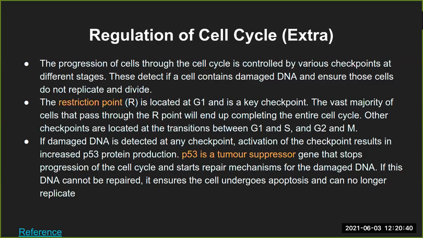It might be harmful, it might be just the same, but surely the cell does not want that changed DNA during the process of cell division. And that is what the regulation does, or what the checkpoint does. These specific checkpoints are called restriction points in biological language. And these restriction points are located at each and every stage, for example at G1, or at the transition between G1 and S, or G2 and M.